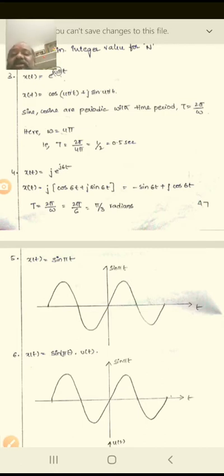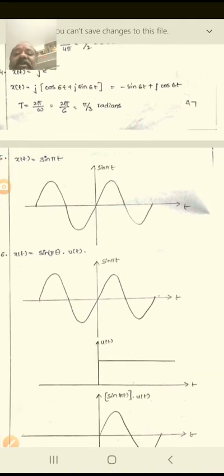Therefore j into half of cos 6t plus j sin 6t, which is equivalent to minus, since the j term is multiplied, j into j is j square, which is equal to minus 1. Therefore minus sin 6t plus j cos 6t, same as usual. But you need to take T is equal to 2 pi by omega. So instead of omega, here 6 in that equation, you apply 2 pi by 6, which is equal to pi by 3 radians.